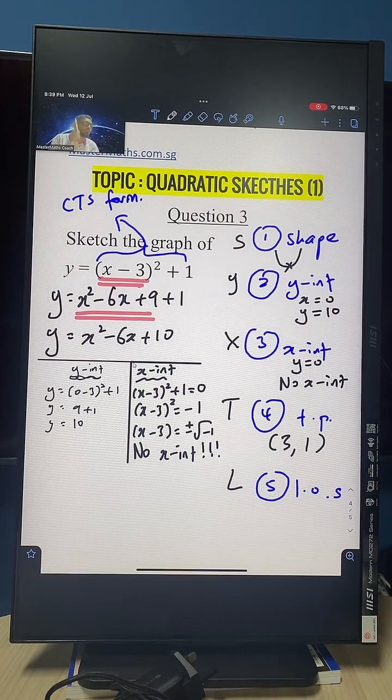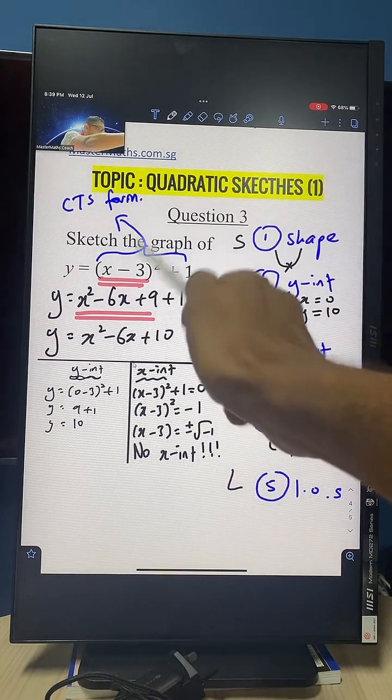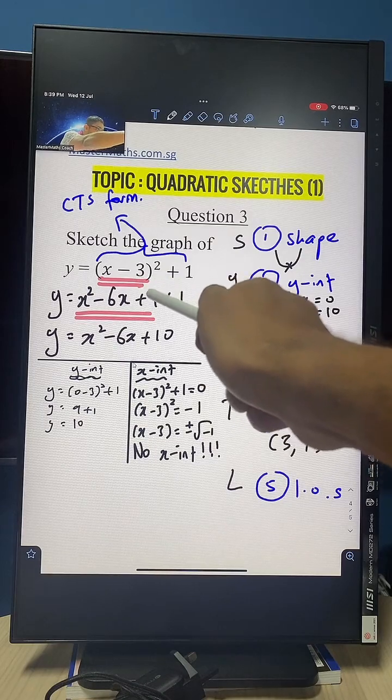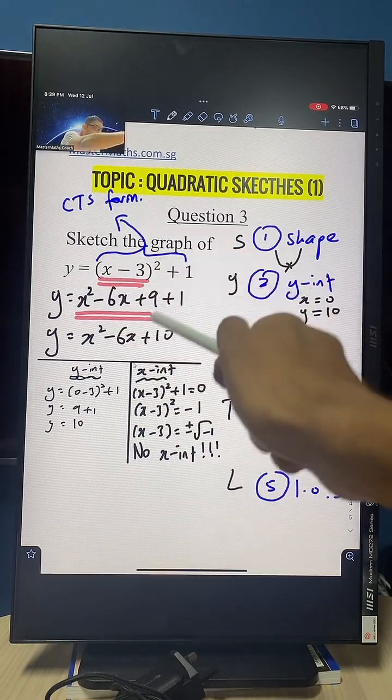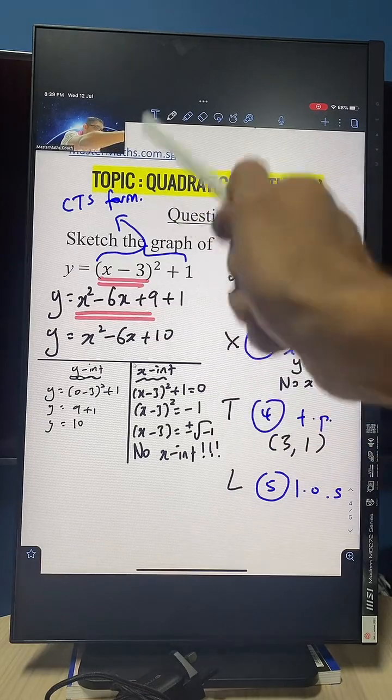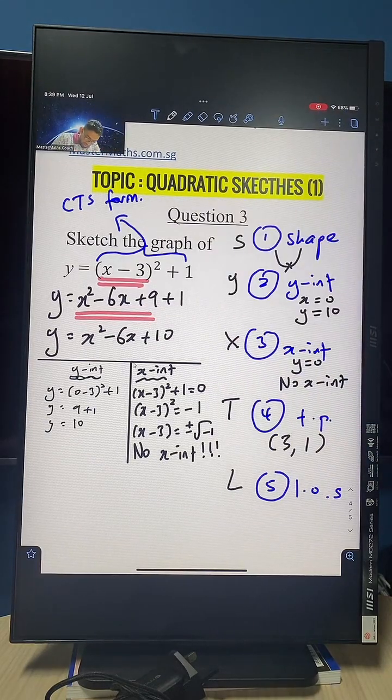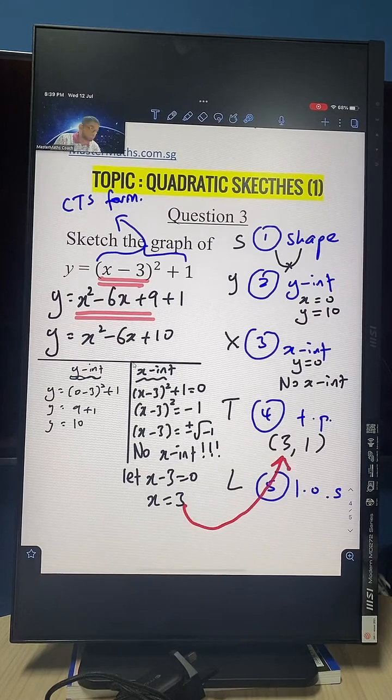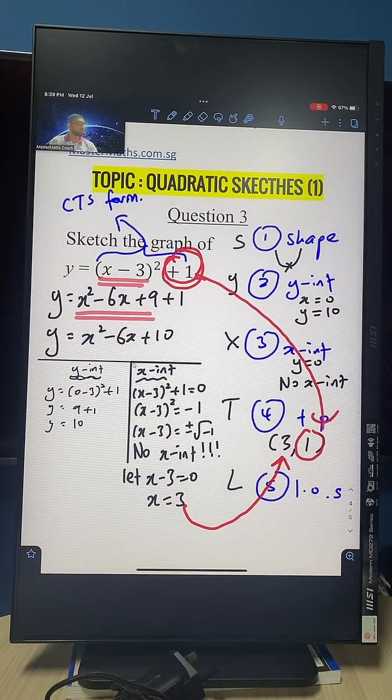This is when you look at your completing the square form. Look at inside the bracket there. Inside the bracket is x minus 3, am I right? You equate that to 0 first. So you let x minus 3 be equal to 0. x is just 3. And you will take this as the x coordinate of your turning point. Now, how do I get 1 here? It is basically from the y part, the constant part, which will just be the y coordinate of the turning point.